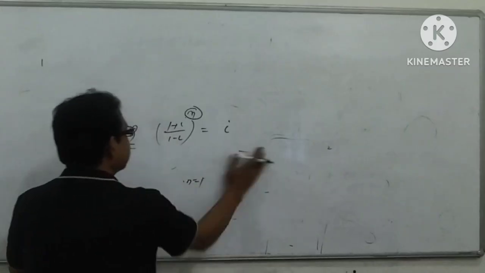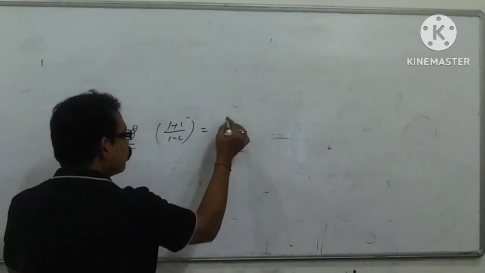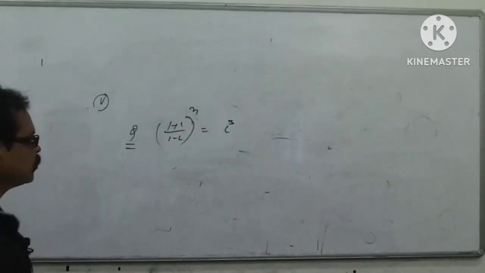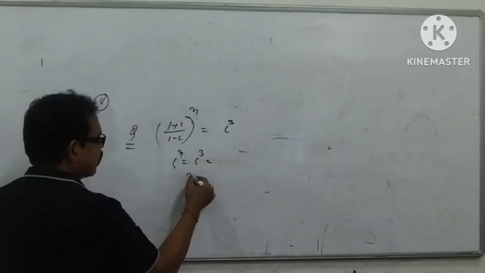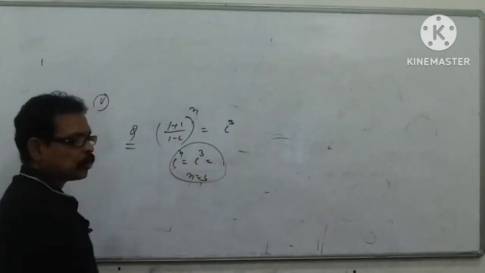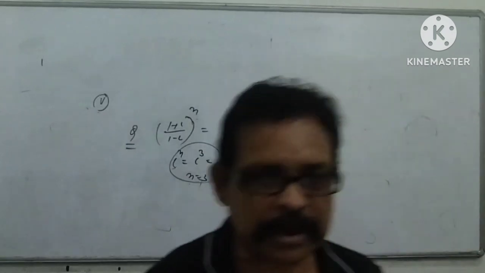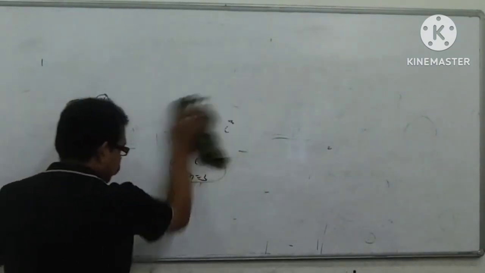And suppose here it is given I cube. Then what is the minimum value of n? Again we can write I to the power n equals I to the power 3, n equals 3. So normally questions on this concept are generally asked in your exam. Keep in mind this fifth point.